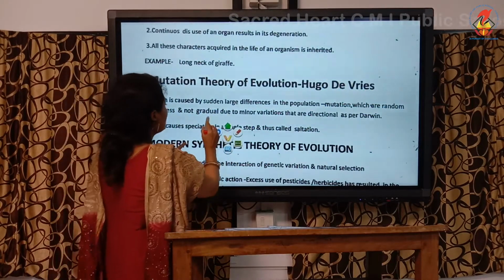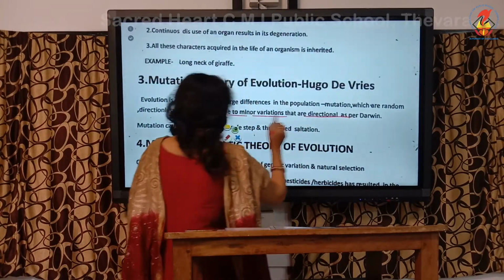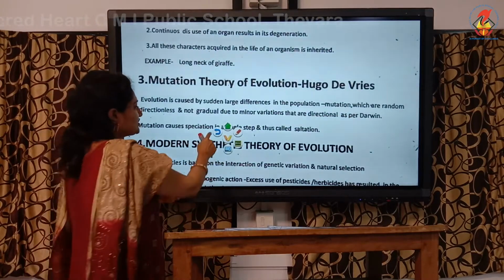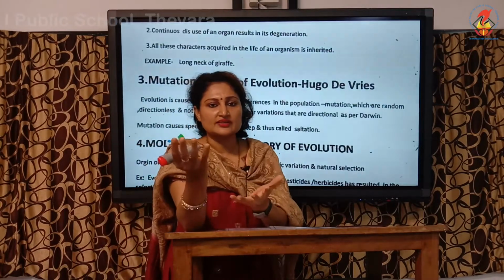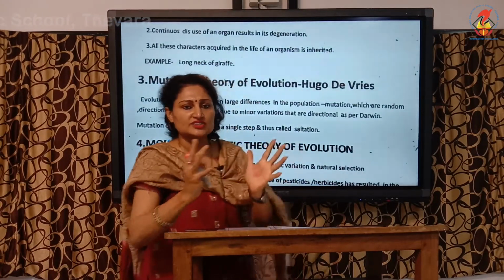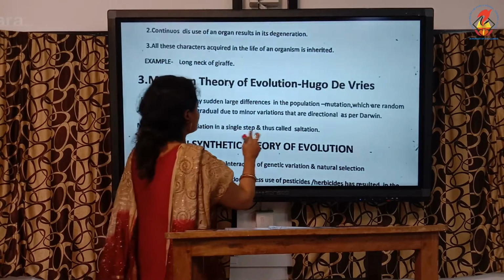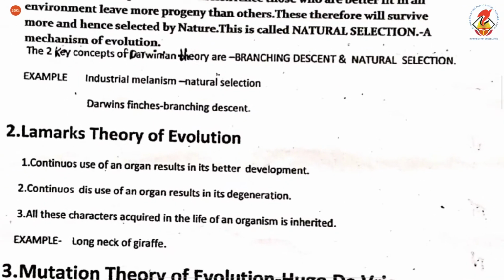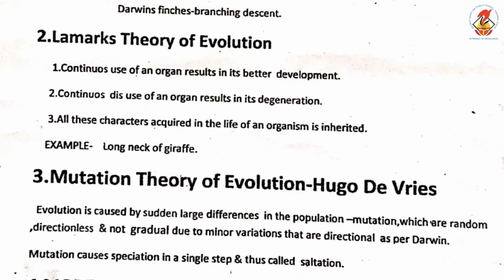So here I have compared minor variations that are directional, as per Charles Darwin. And because mutation causes speciation in just one step, all of a sudden, see, the father has a child with a long tail. So sudden change, because it takes place in a single step, this is called saltation. Saltation means jumping. All of a sudden, a sudden leap. Okay. So these are the three important theories under the CBSE.